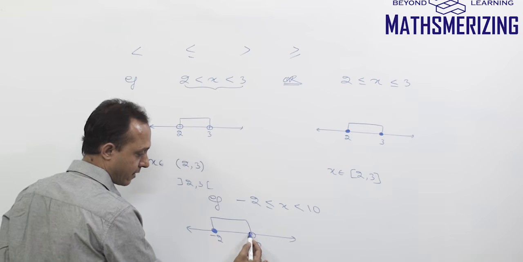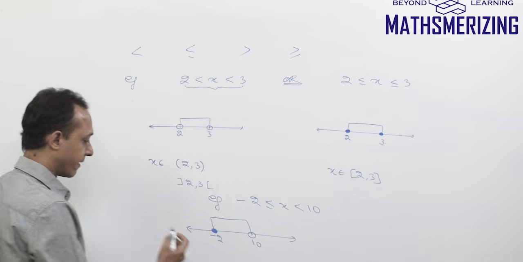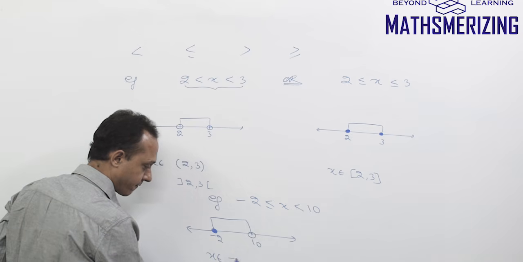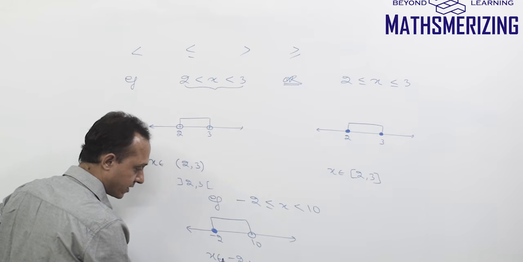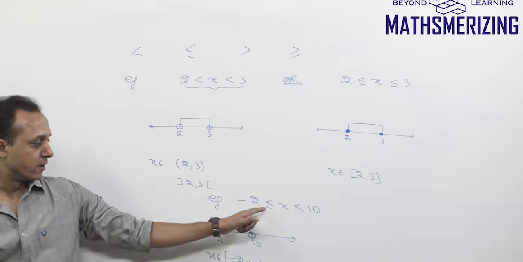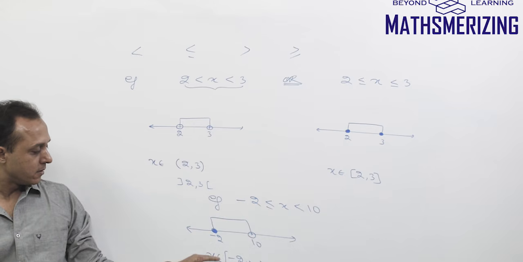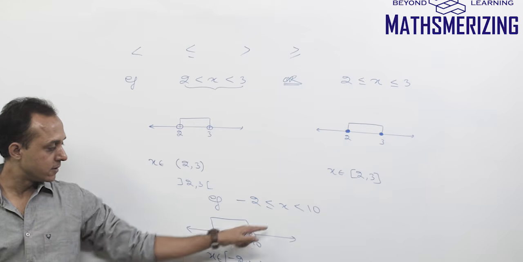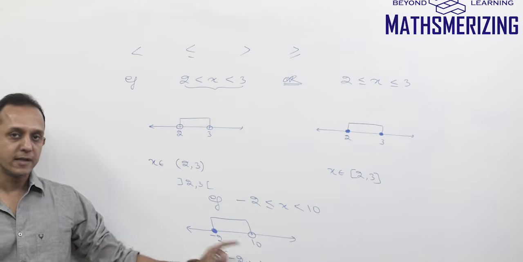So 10 not included. Or I can write it as x belongs to from minus 2 to 10. Minus 2 included, square bracket, and 10 not included, small bracket. So if a number is included, filled circle, square bracket; not included, open circle and small bracket.